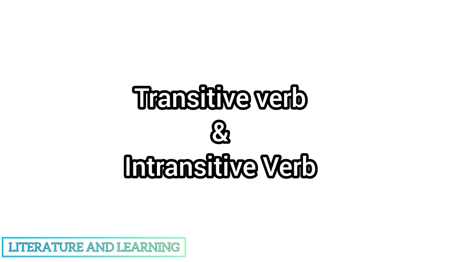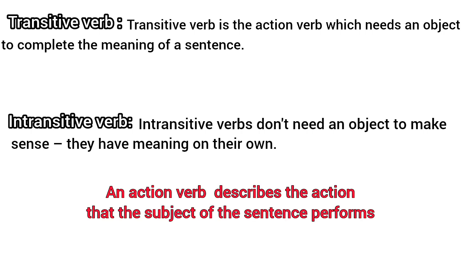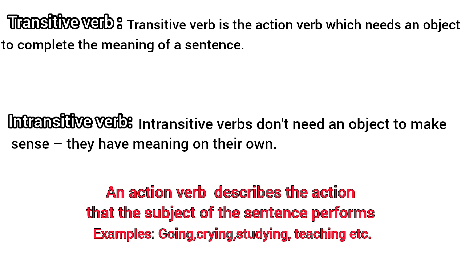So basically, today we will study what is a transitive verb and an intransitive verb. A transitive verb is the action verb which needs an object to complete the meaning, while an intransitive verb doesn't need any object to make sense. It has its own meaning. Action verbs tell us what action has been done in a particular sentence, like going, crying, studying, teaching, whatever.